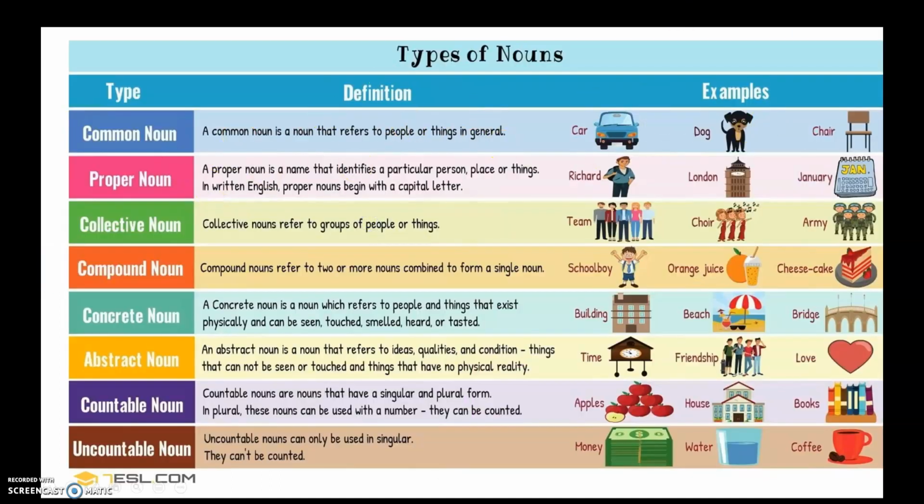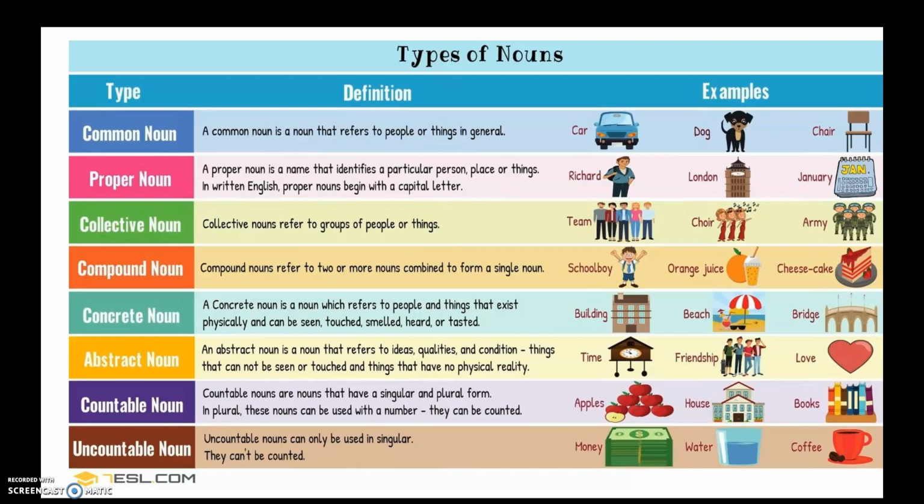And here's kind of another graphic on nouns as well. So a common noun is something that refers to people or things in general. So car, dog, chair. A proper noun is something that identifies a particular person, place, or thing and begins with a capital letter. And so remember, nouns can be either common or proper. Collective and compound nouns are not one of those either-ors. We just talked about those. Concrete nouns, it says that a concrete noun is something that can be sensed. An abstract noun is something that has no tangible reality, and nouns can be either concrete or abstract.